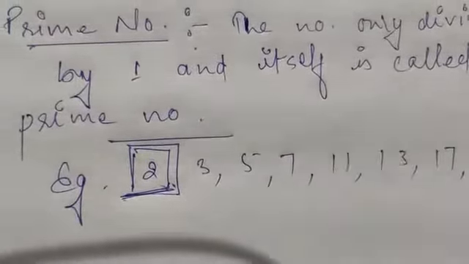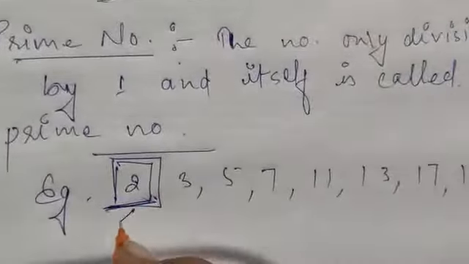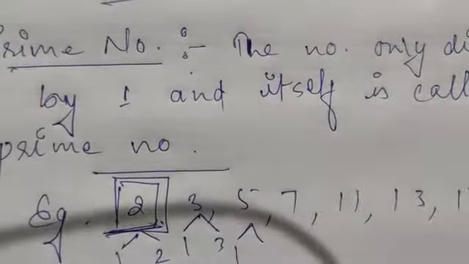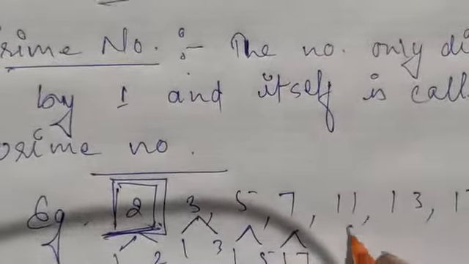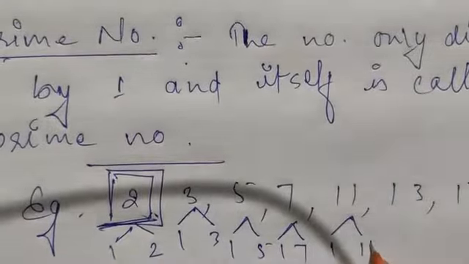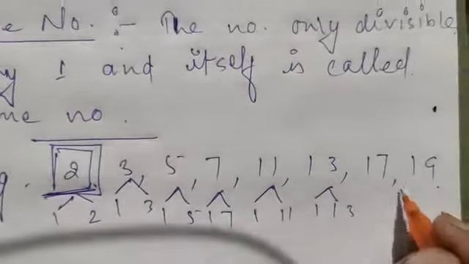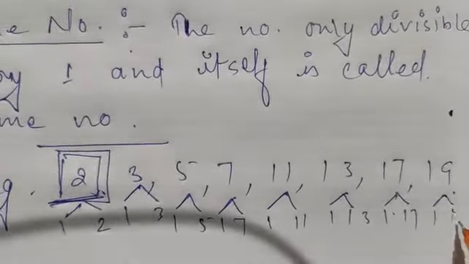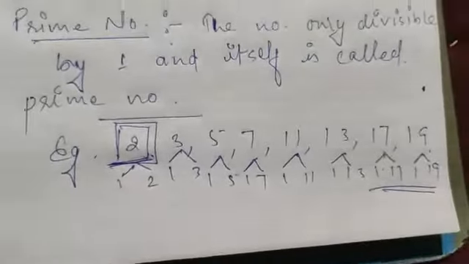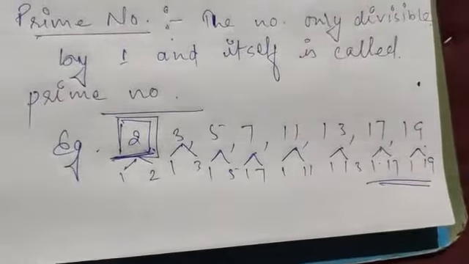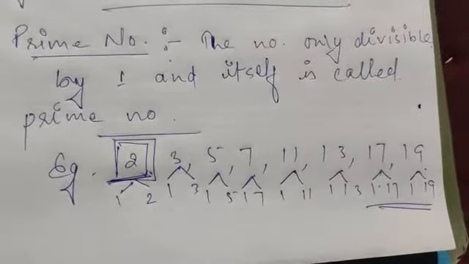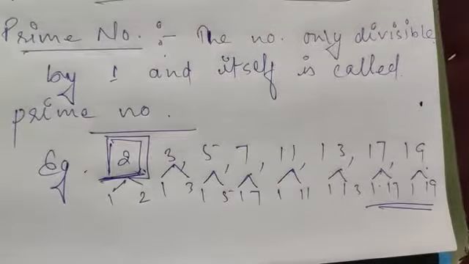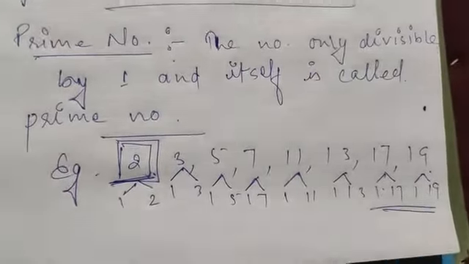Here you observe that 2 is only divisible by 1 and 2, 3 by 1 and 3, 5 by 1 and 5, 7 by 1 and 7, 11 by 1 and 11, 13 by 1 and 13, 17 by 1 and 17, 19 by 1 and 19. So the simple definition is that a number divisible by only 1 and itself is called a prime number. So I think you got it.